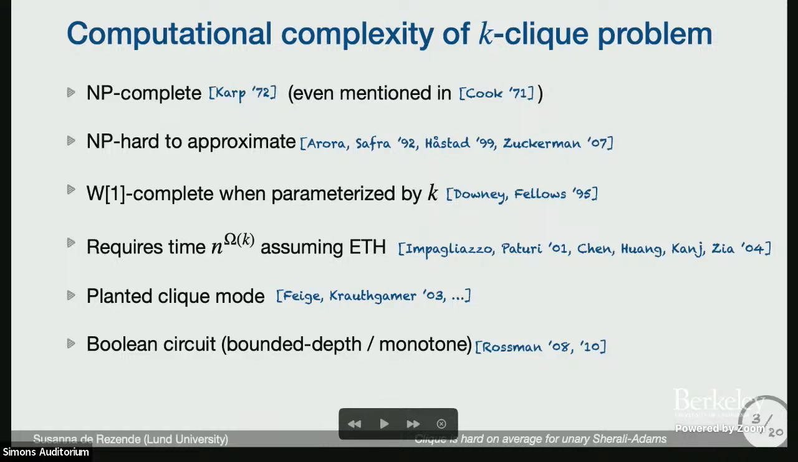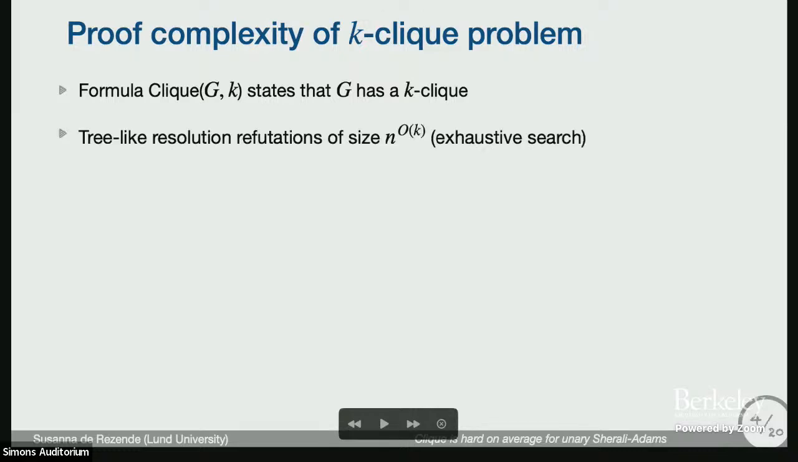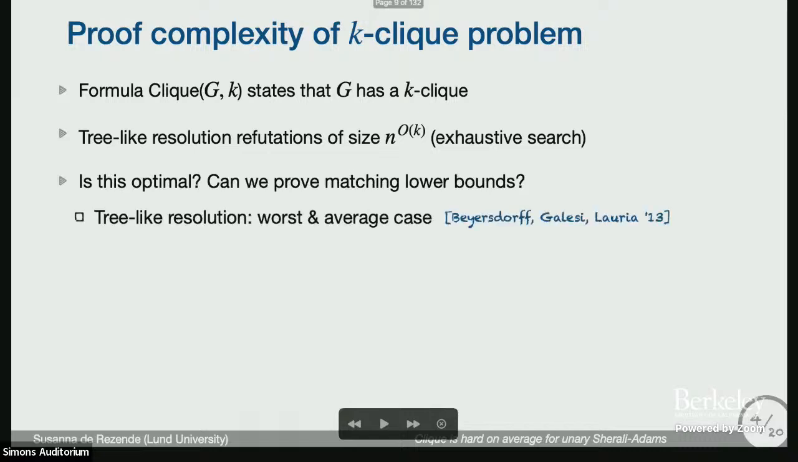In proof complexity, however, there's much less to be said about the exact lower bound for clique. I will define exactly what this clique formula is later on, but for now it's a formula stating that a graph G that's given to us has a k-clique. So what do we know in proof complexity? As Albert also mentioned, there are tree-like resolution refutations of size n to the k, because tree-like resolution can do this exhaustive search. In terms of lower bounds, we know for tree-like resolution, both worst case and average case, matching lower bounds of n to the k.